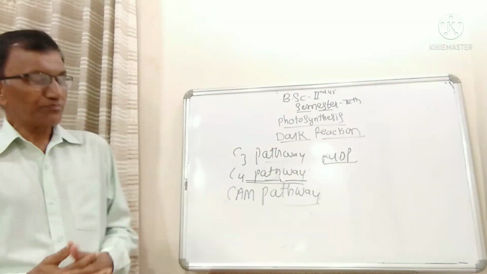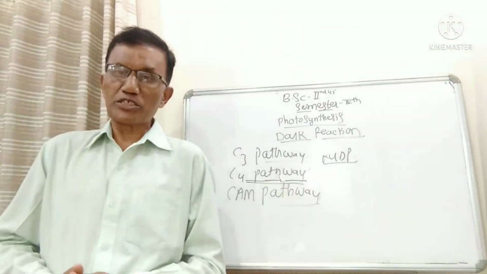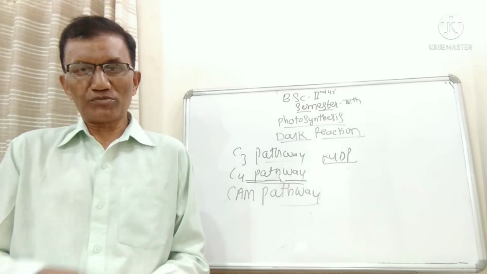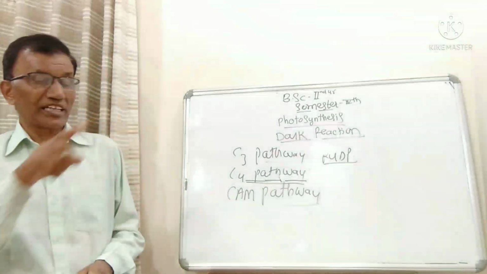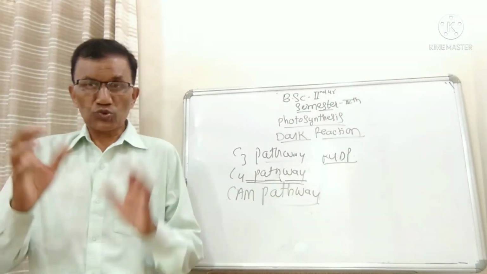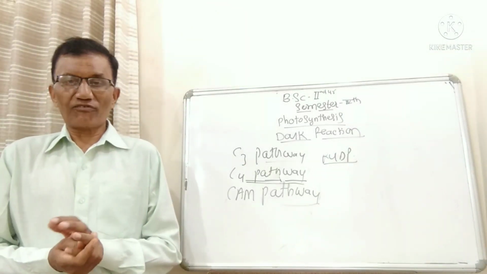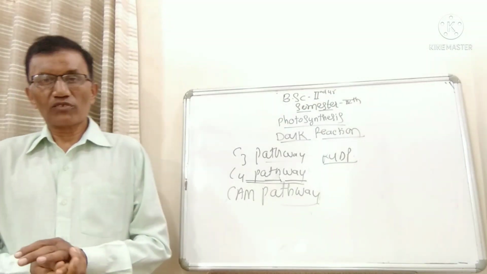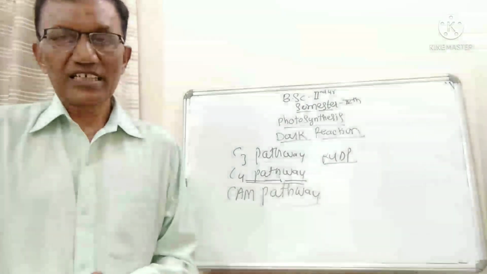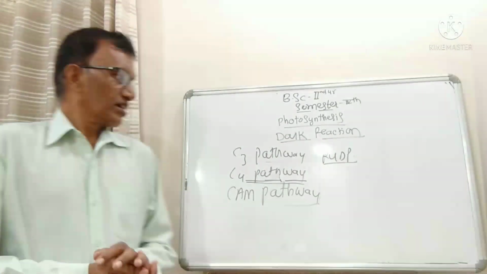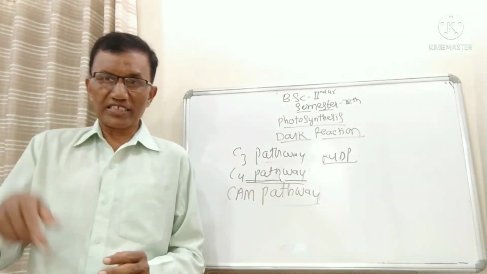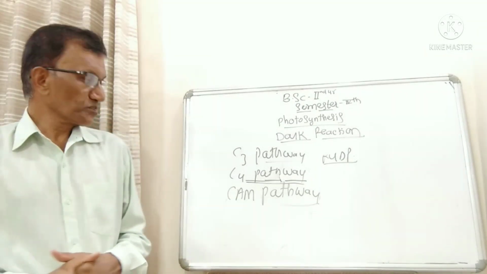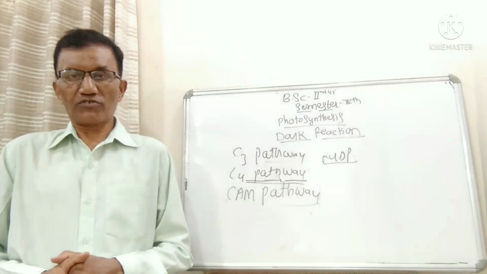So during the night period, as soon as the carbon dioxide enters into the mesophyll cell, it reacts with phosphoenolpyruvic acid, and there is a formation of malic acid. The malic acid formed during the night period is stored in the vacuoles, and on the onset of the day period, decarboxylation takes place, and the carbon dioxide which is released enters the Calvin cycle, where there is a synthesis of glucose or starch, and then there is again reformation of pyruvate or phosphoenolpyruvic acid.